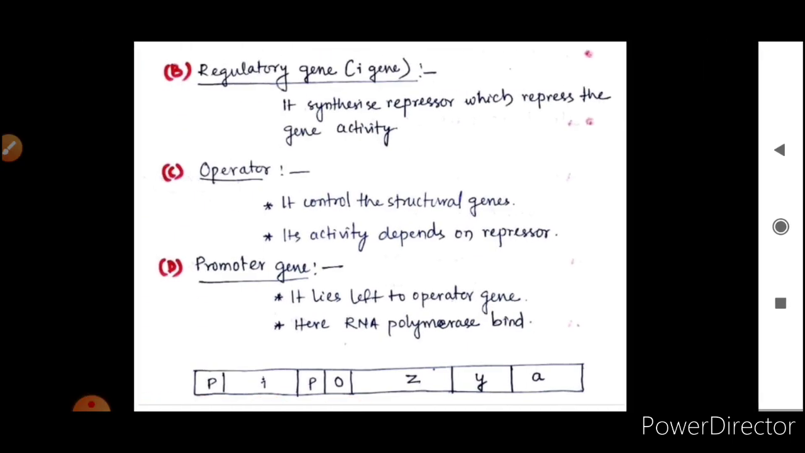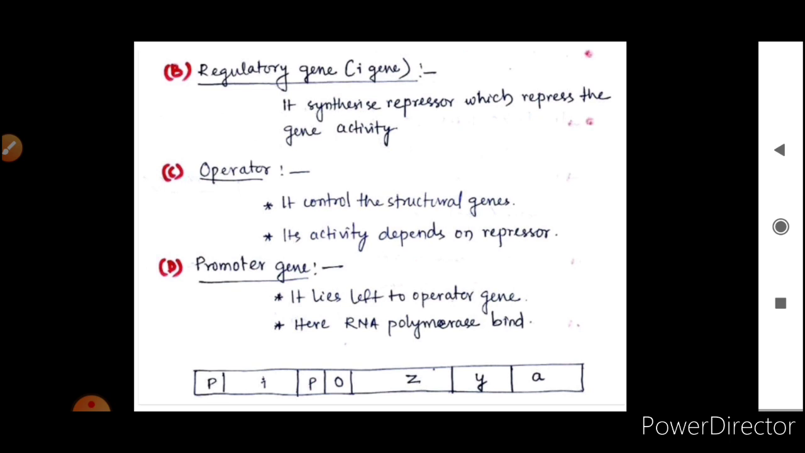Now the regulatory gene, that is the I gene, what does it synthesize? It synthesizes repressor, not the activator. It synthesizes repressor, which represses the gene activity. Operator will control the structural genes, and its activity depends on the repressor. Now the promoter lies to the left of the operator gene, and here the RNA polymerase will bind.